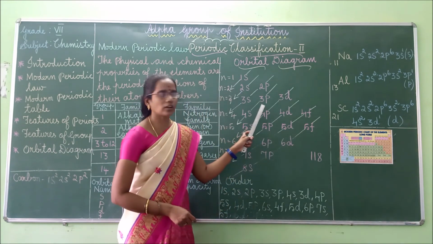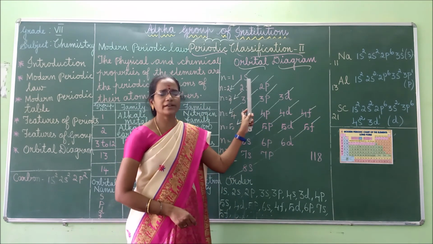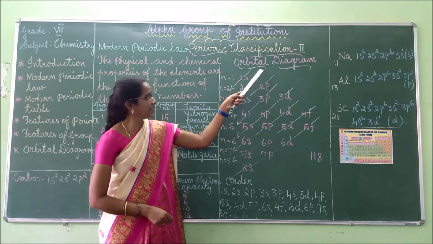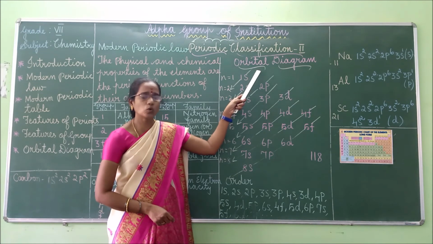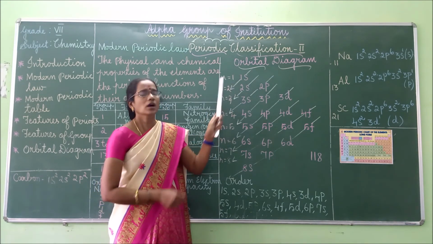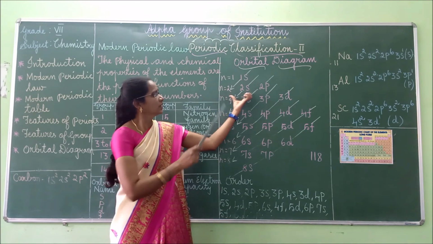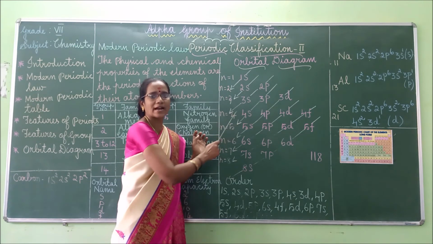So this is the orbital diagram. Orbital diagram means what? Here the electrons are arranged in rows. The electrons are shown by arrows, and it represents the arrangement. In this manner only the electrons will start filling.